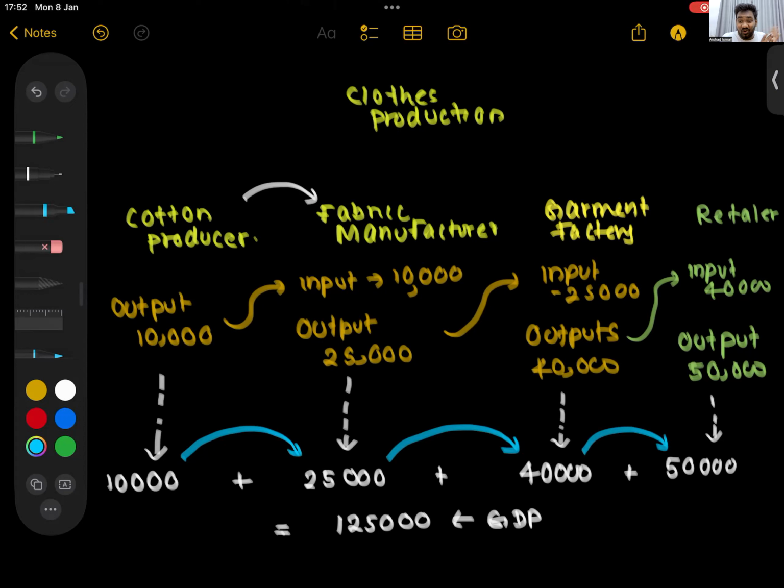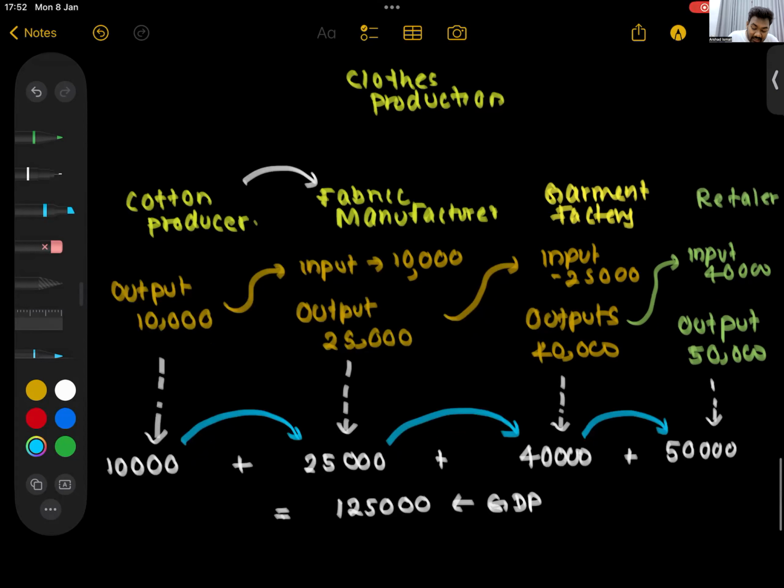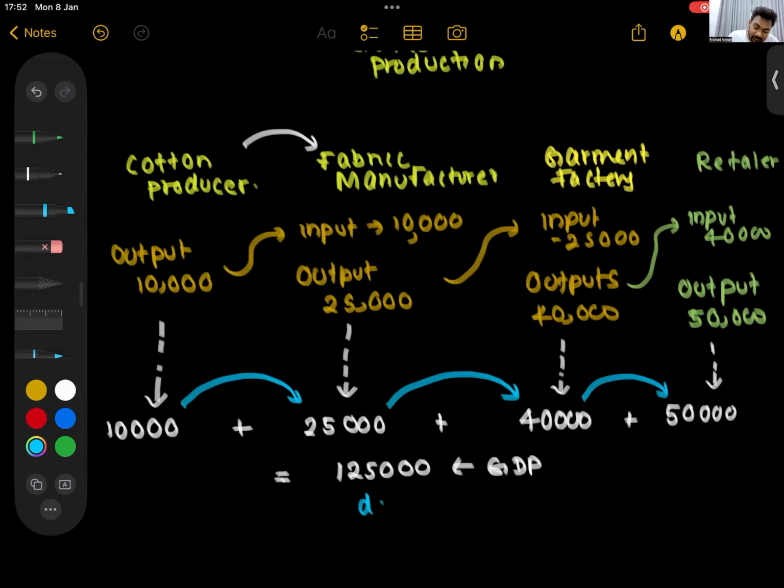What is that mistake called? That is called the double counting error, or we can say multiple counting error. What is this double counting or multiple counting error? If you include the same thing more than once, then it becomes double counting.